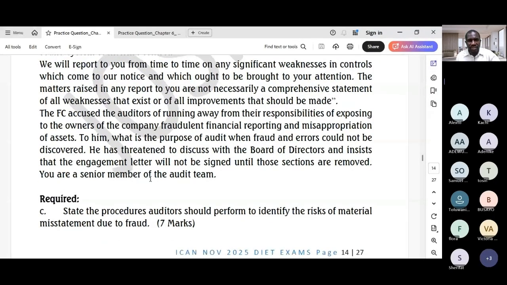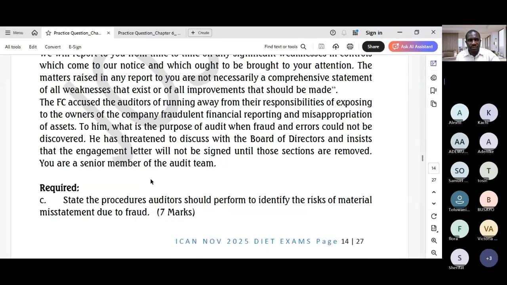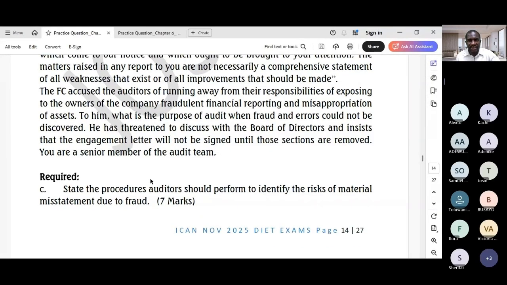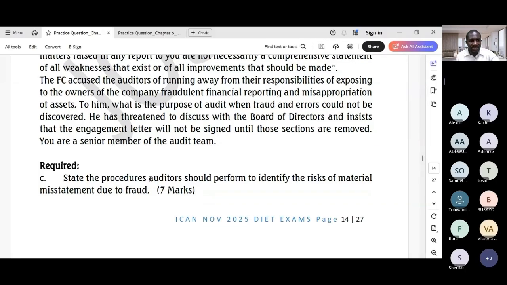The finance controller accused the auditors of running away from their responsibilities of exposing to the owners of the company fraudulent financial reporting and misappropriation of assets. To him, what is the purpose of audit when fraud and errors could not be discovered? He has threatened to discuss with the board of directors and insist that the engagement letter will not be signed until those sections are removed. You are a senior member of the audit team. Required. The C part of the question states, state the procedures auditors should perform to identify the risk of material misstatement due to fraud. Okay?